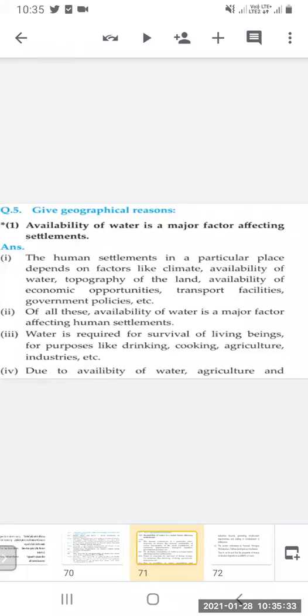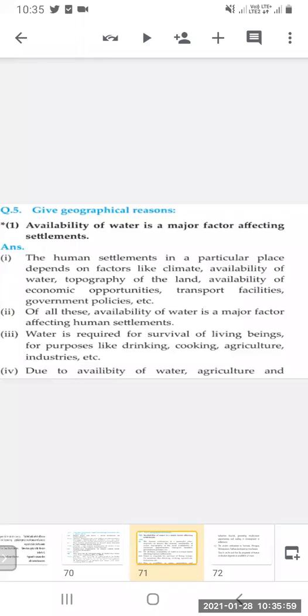Of all these, availability of water is a major factor affecting human settlement. Among all these factors, availability of water is the most important one affecting human settlement. Water is required for the survival of living beings for purposes like drinking, cooking, agriculture, industries, etc. Water is very essential for every living being.